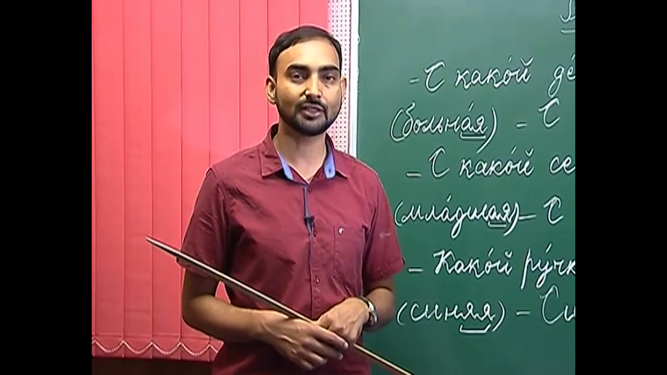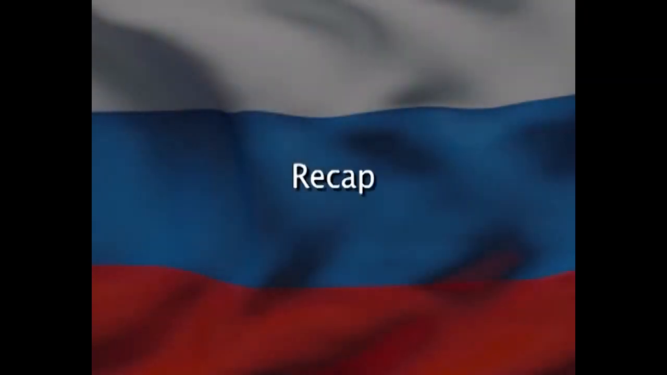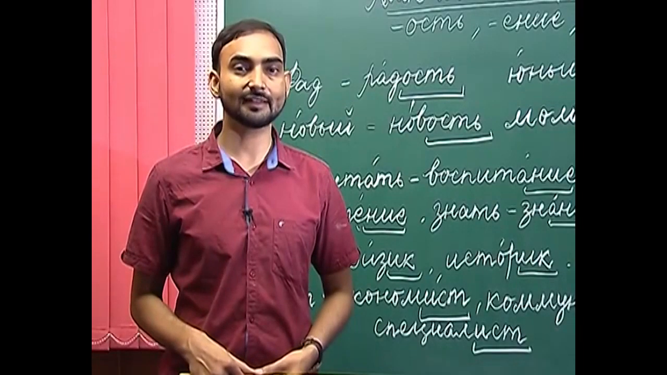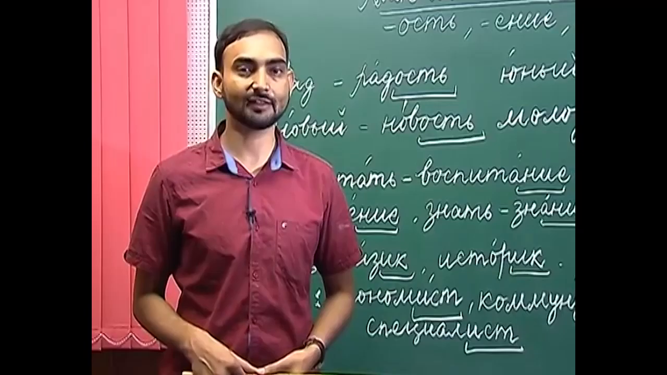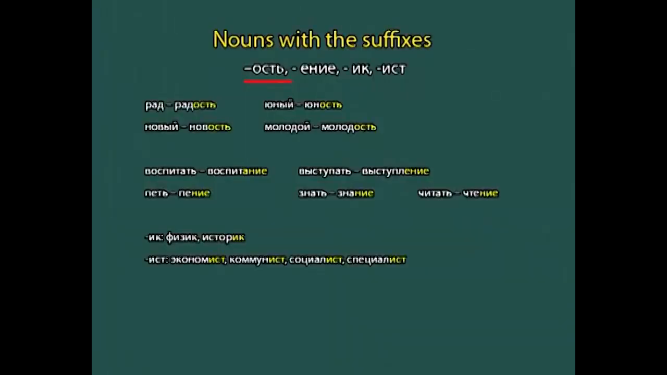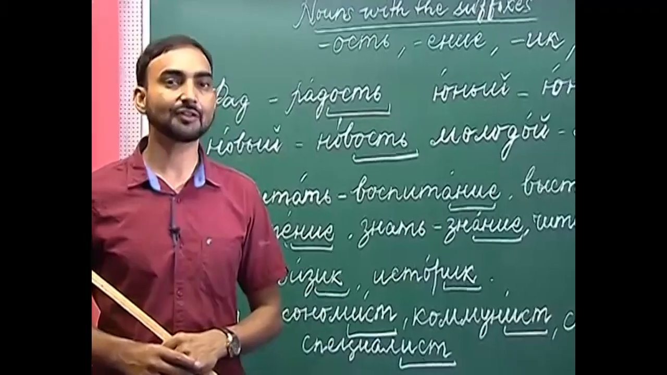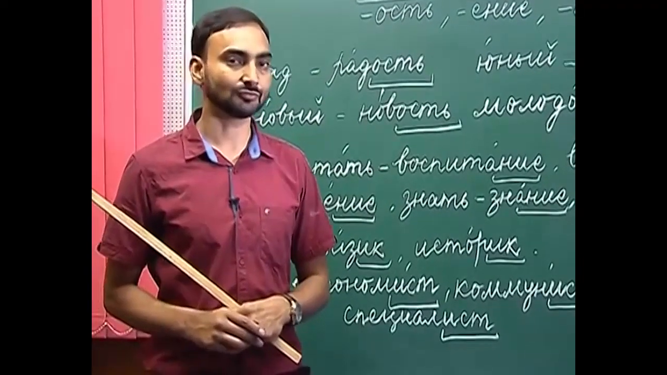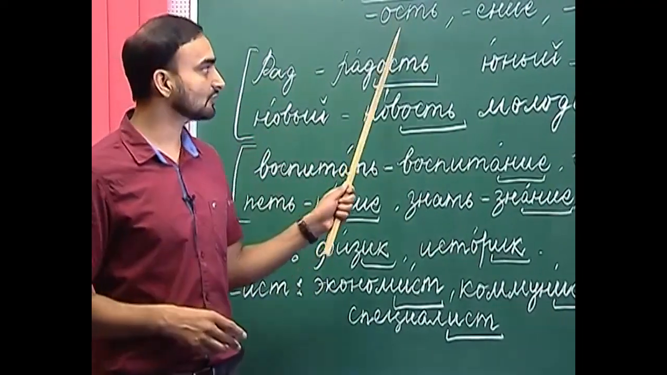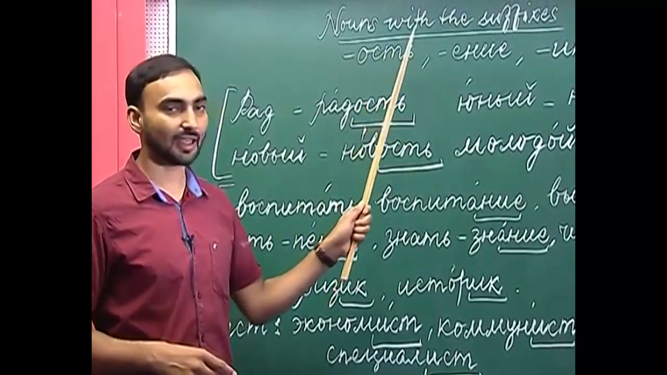So, now we will move on to the next topic. We will now discuss the nouns with the suffixes yenie, ost, eek or east. So, these are the suffixes with which we form a noun. So, let us start with these two suffixes first, ost and yenie.